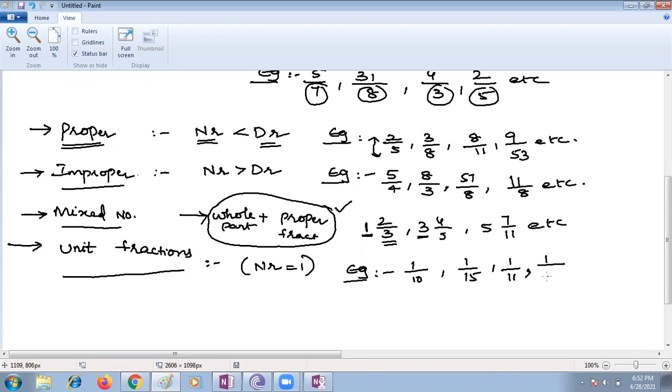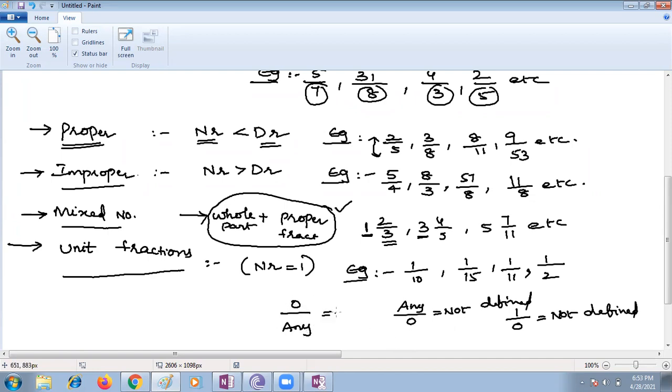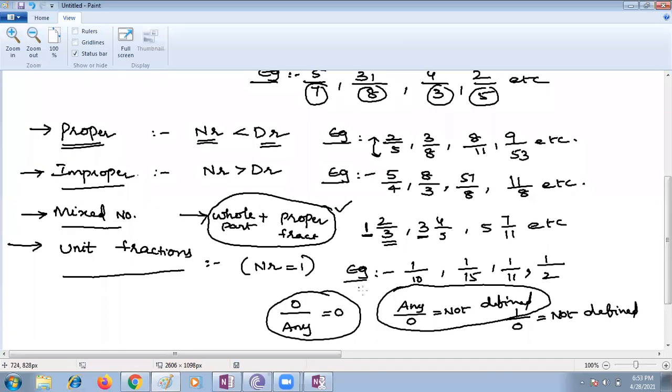We can't write 1 by 0 also. Yes, exactly. Why can't we write 1 by 0? Ma'am, it's not defined. Yes, it's not defined. The denominator is 0, so any number divided by 0 is not defined. But 0 by any number is defined. Yes, 0 by any number is nothing but 0. Very important concept, children. Don't confuse: denominator 0 means not defined, numerator 0 means it is 0.